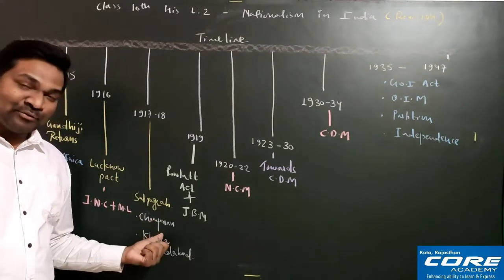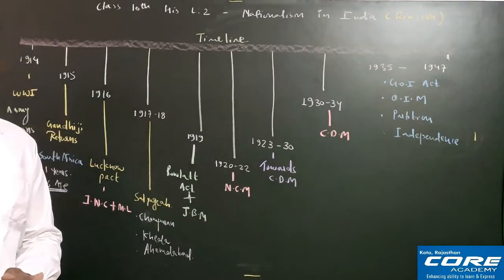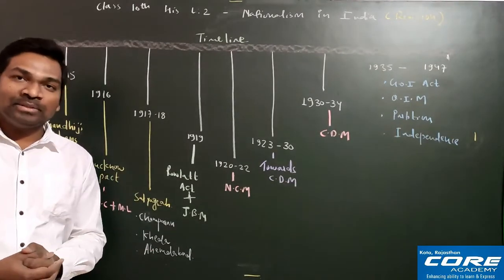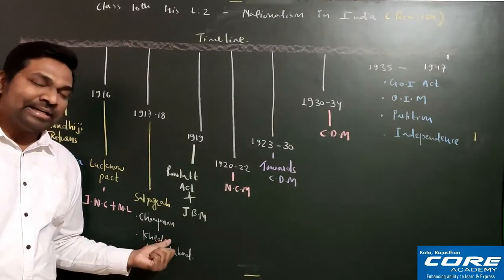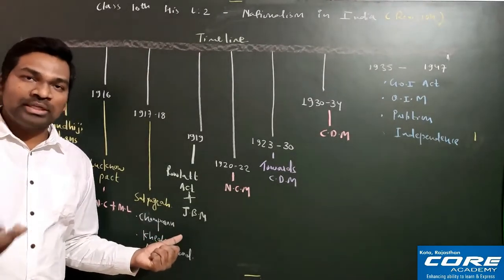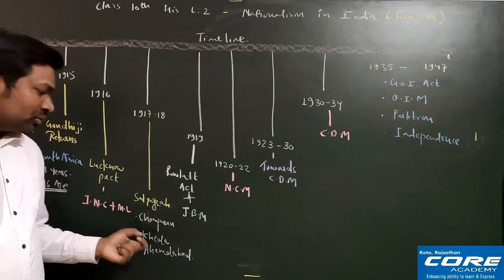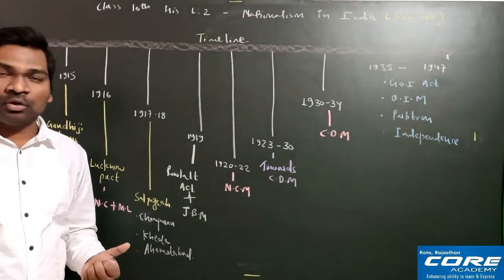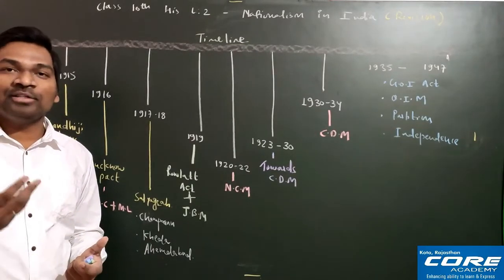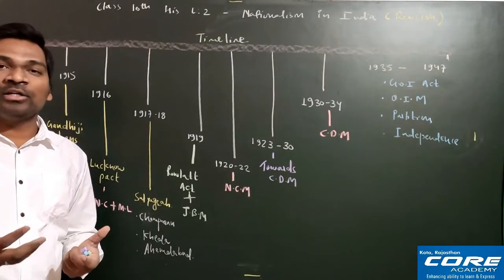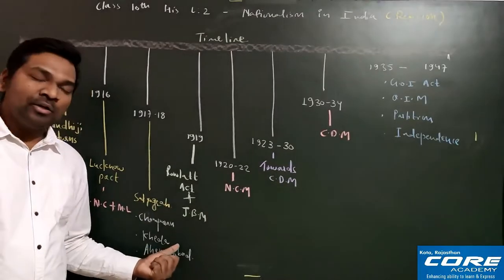So this was successful. After that, we will come to Kheda. As we all know, Kheda is in Gujarat. So in Kheda, peasants were suffering a lot. Actually, during that particular time, a bad harvest was there, as I also mentioned when I was explaining World War I. Because of the bad harvest, farmers were not having any production, and once they were not having any production, what would they sell in the market? And if they do not sell anything in the market, how will they get any profit? So farmers were suffering a lot.